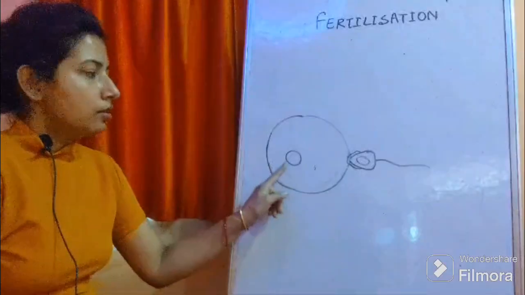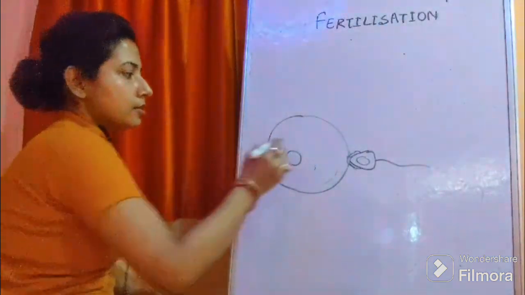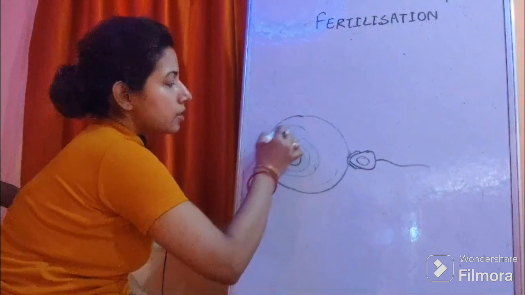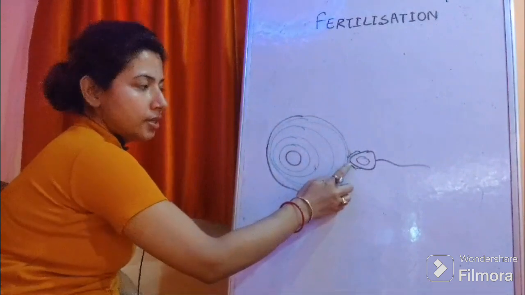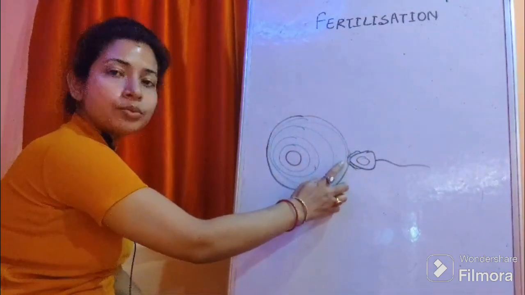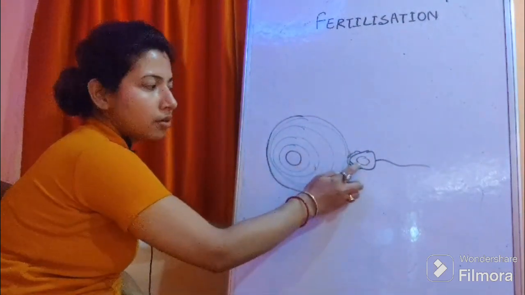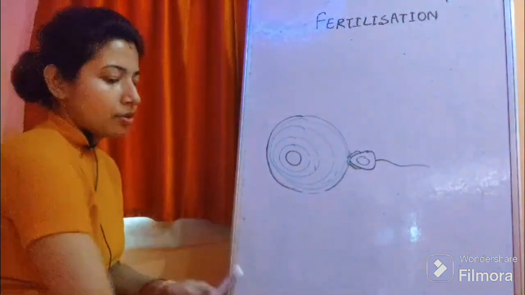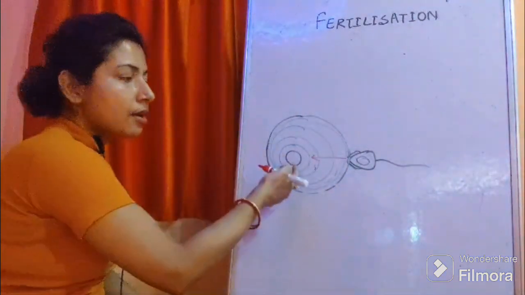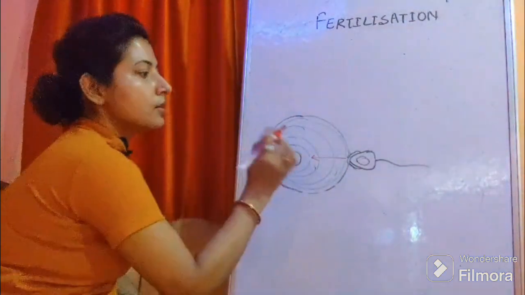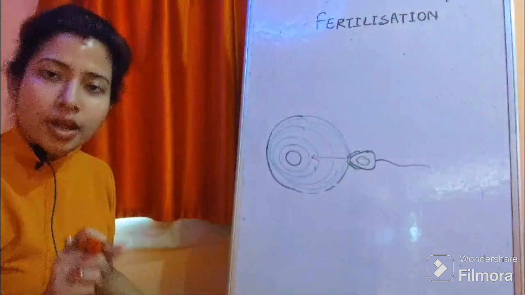This is the egg nucleus, and surrounding the nucleus there are several layers of cells. These layers are called granulosa cell layers. Now this sperm acrosome releases its hyaluronidase enzyme onto these layers and they get ruptured. Now this sperm nucleus enters inside the egg cell up to the egg nucleus by penetrating these cell layers, with the help of hyaluronidase enzyme.